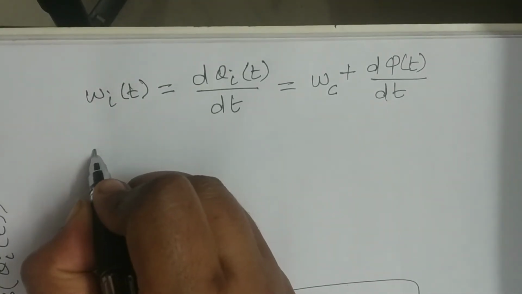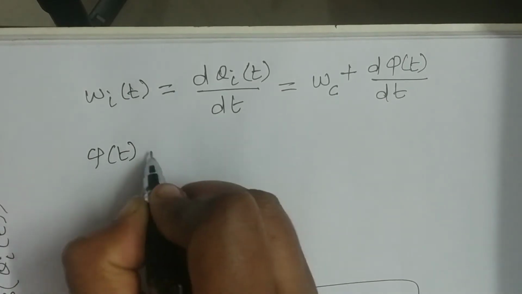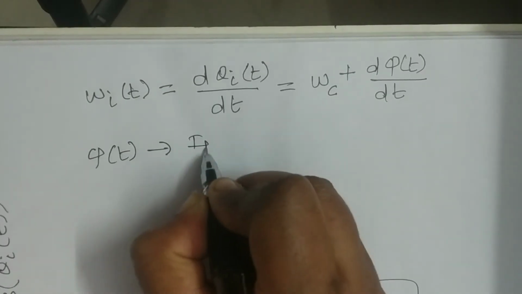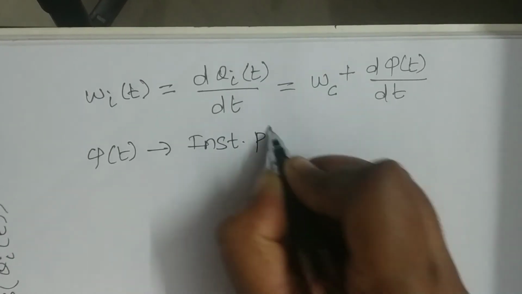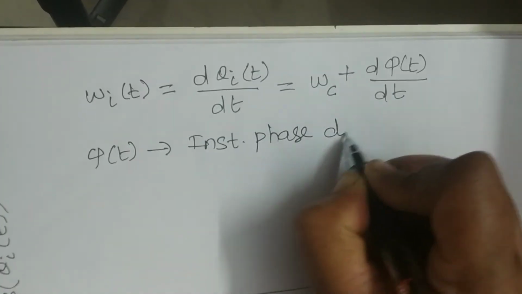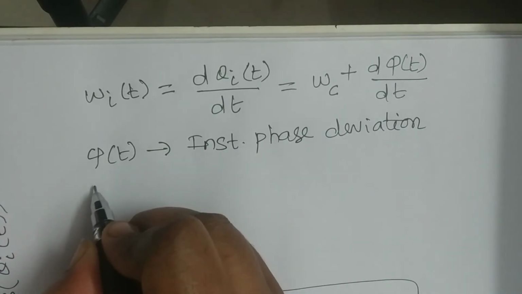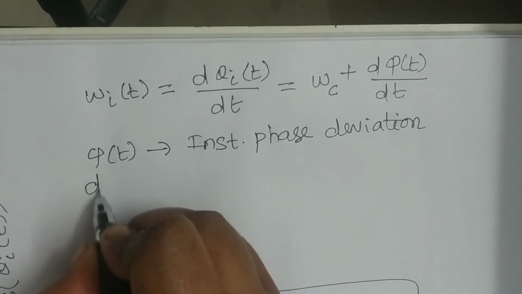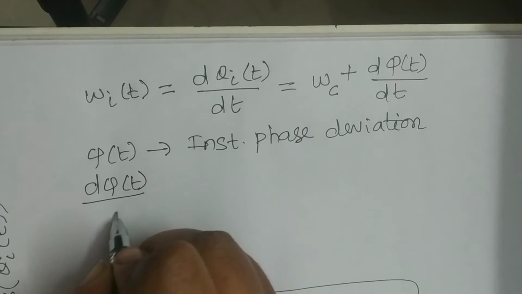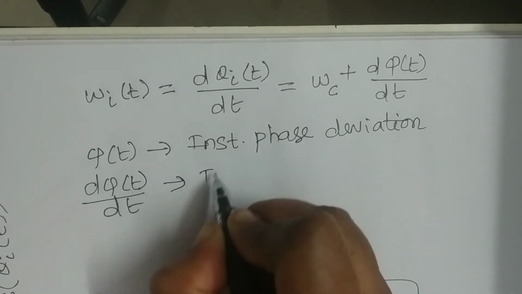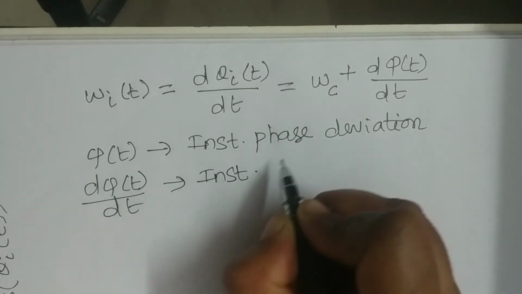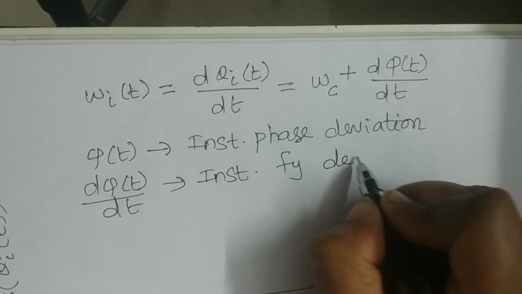Where φ(t) is the instantaneous phase deviation, and dφ(t)/dt is the instantaneous frequency deviation.